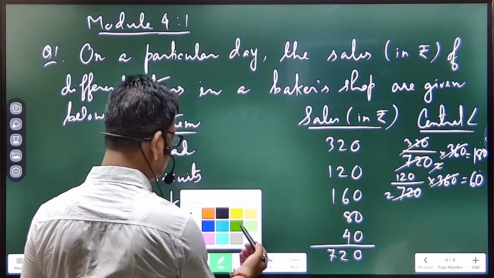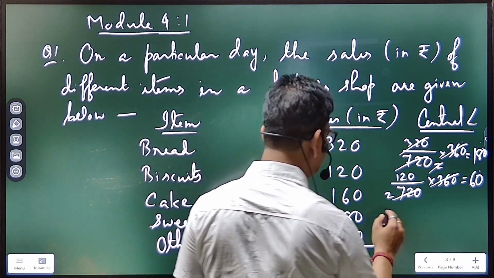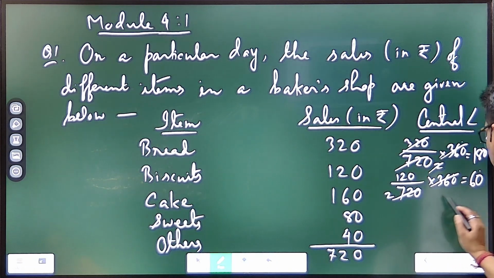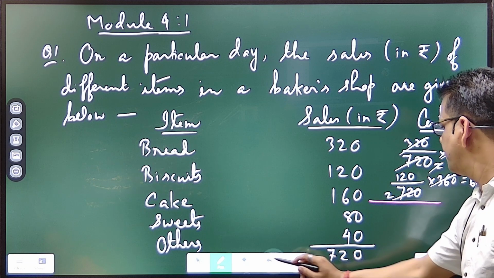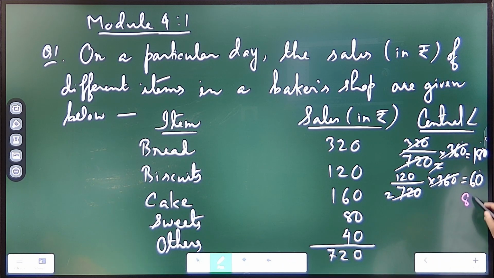Start showing the central angle for this. Yes, please say 160. How much will it be? For 160, what will be the central angle? 80. I hope it is correct. Then I think 40 and then 20 degree. So these are the central angles.